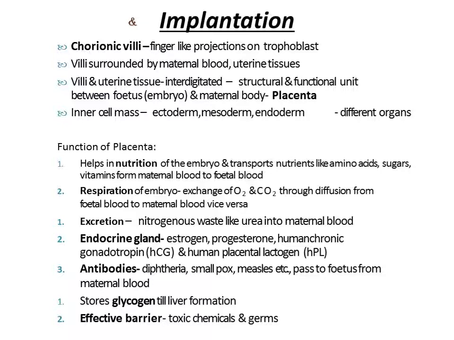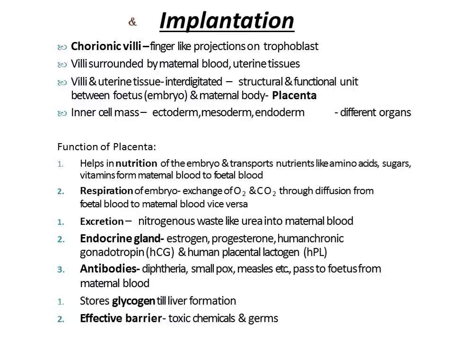At that time, the trophoblast of the blastocyst forms finger-like projections which are called chorionic villi. These chorionic villi embed themselves in the endometrium layer of the uterus. Okay. Now, these chorionic villi and the uterine tissue become interdigitated with one another. This complete structure is now called the placenta.